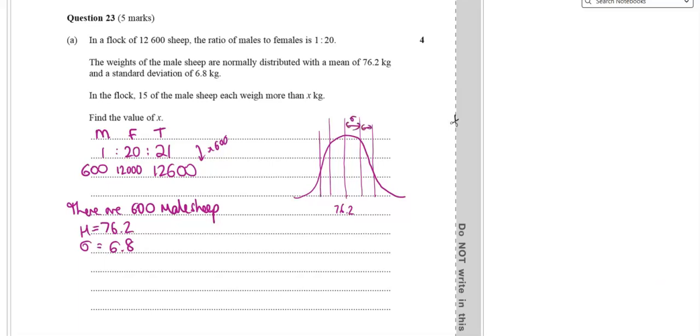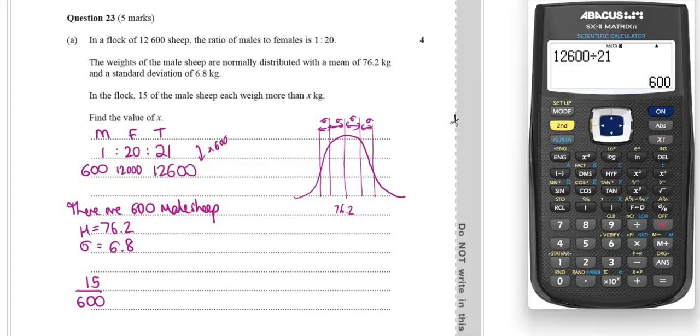So that's a standard deviation, that's a standard deviation, and so on. All right, so let's figure out what proportion we are interested in. 15 of the 600, 15 on 600